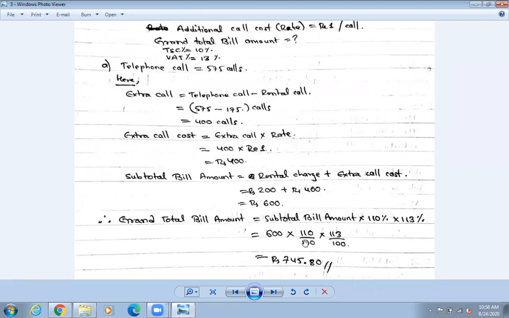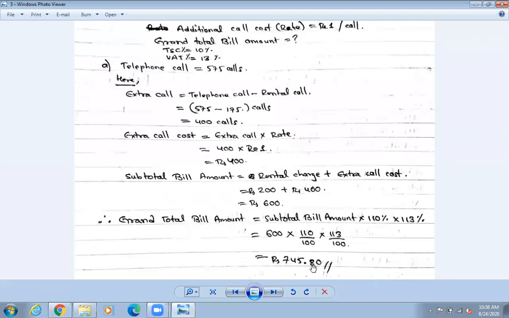So we can cancel it, we can do everything, and we can get the answer as 745.8 will come in a calculator. But when there is a decimal point and when it is in rupees, we need to write down 2 numbers after the decimal.